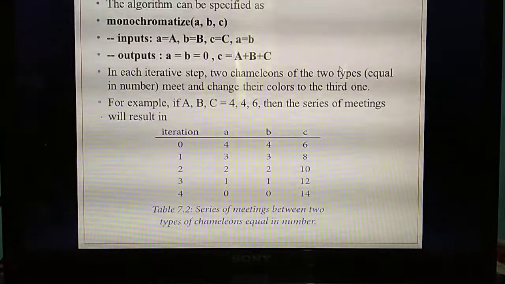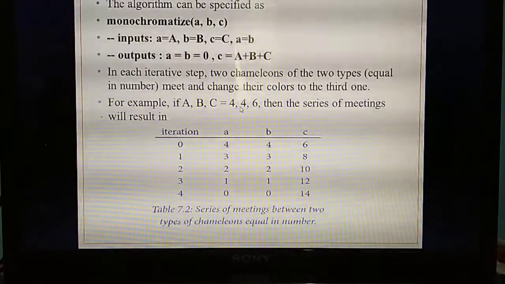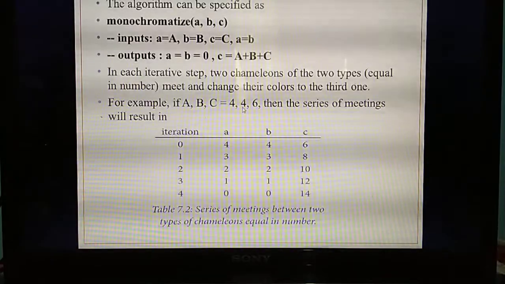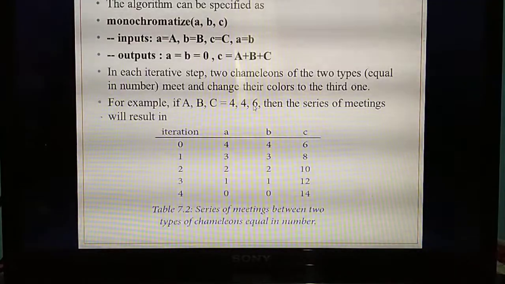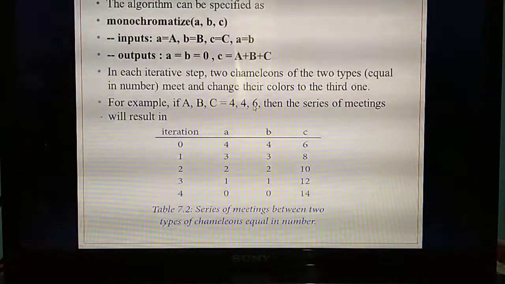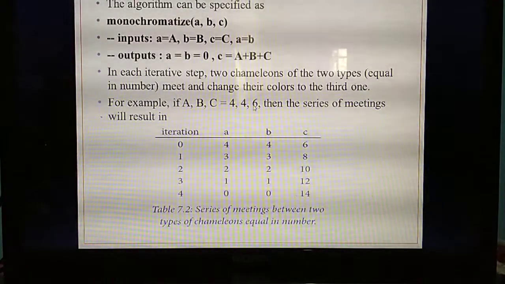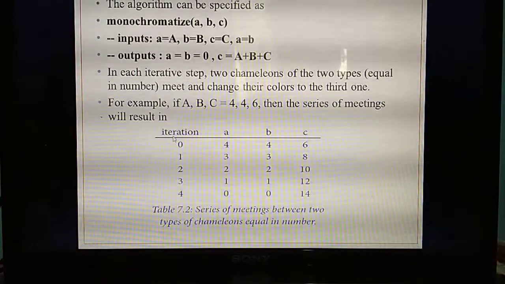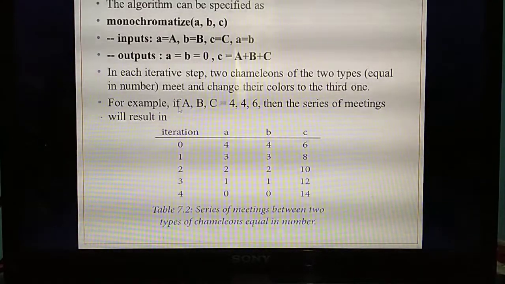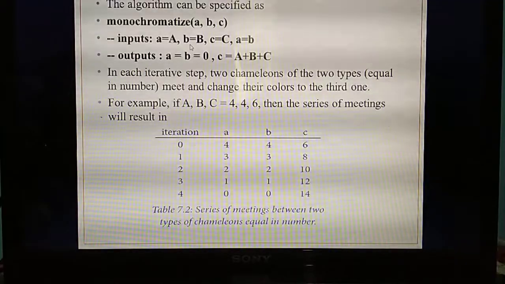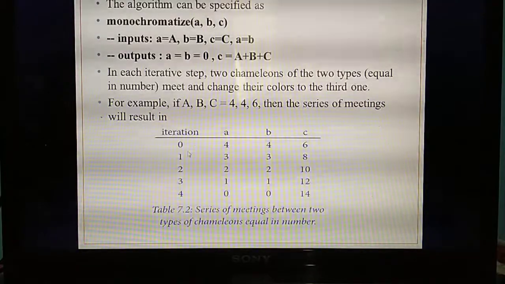For example, they have given the values of capital letter A, capital letter B and capital letter C. What are the values they have given? Capital letter A is 4, next B is 4, then capital letter C is 6. So how do you need to arrange the meetings between these chameleons? What's the problem? At last all the chameleons need to display the same color. So listen carefully. First, how you need to write the first iteration: you should draw a tabular column. Already you have assigned capital letter A equal to small letter a, capital letter B equal to small letter b, so small letter a, b and c represent the number of chameleons.